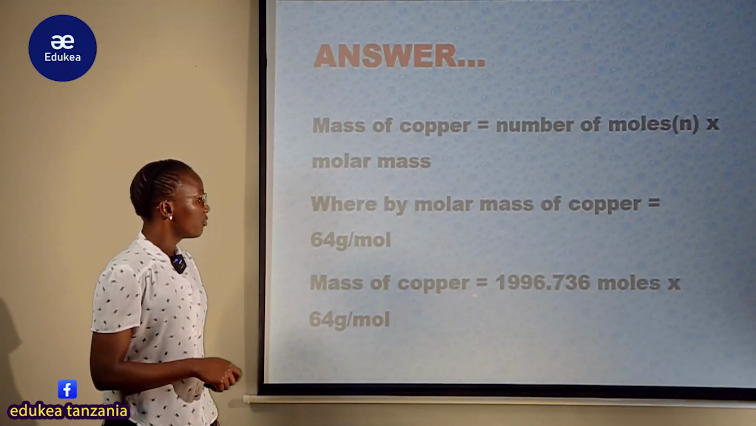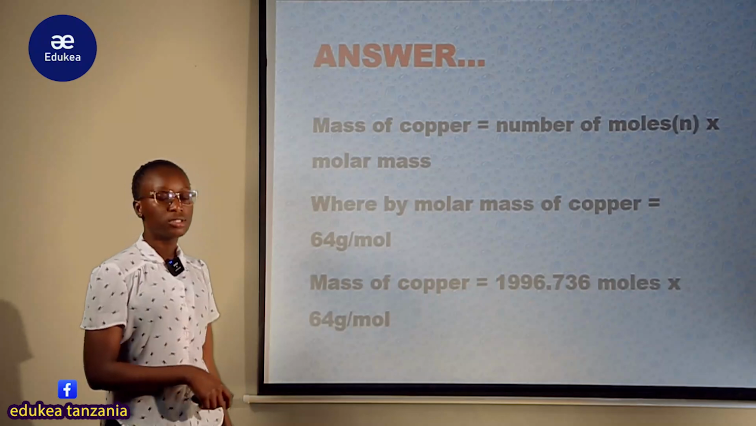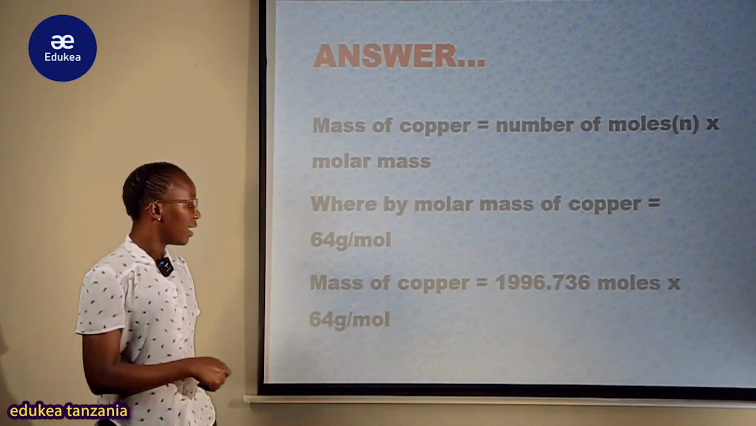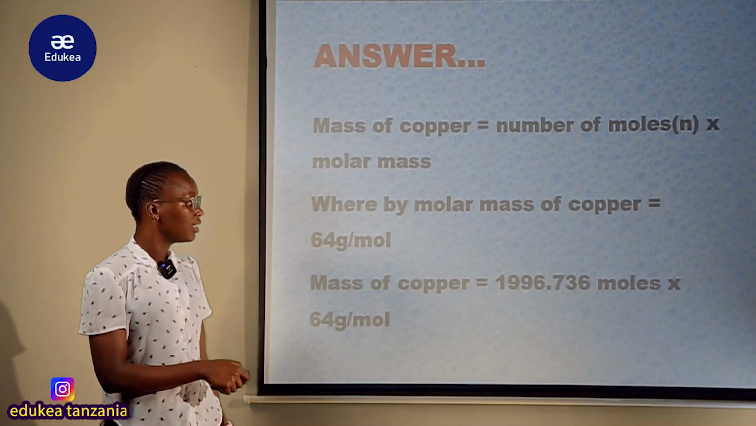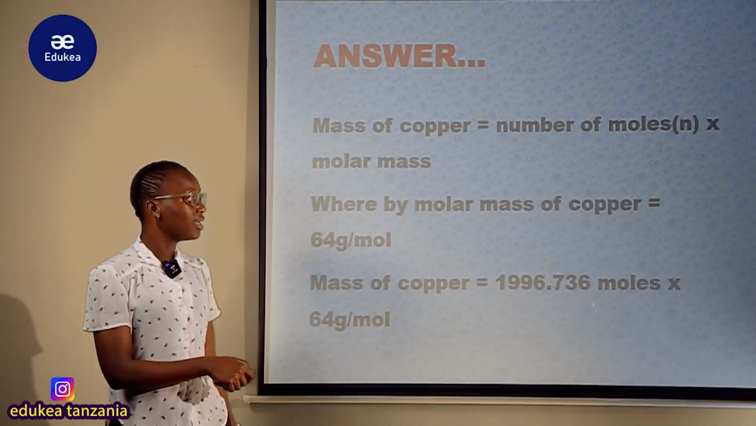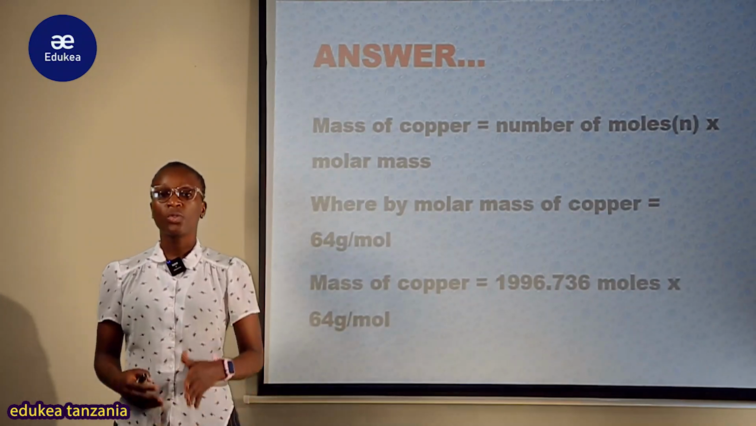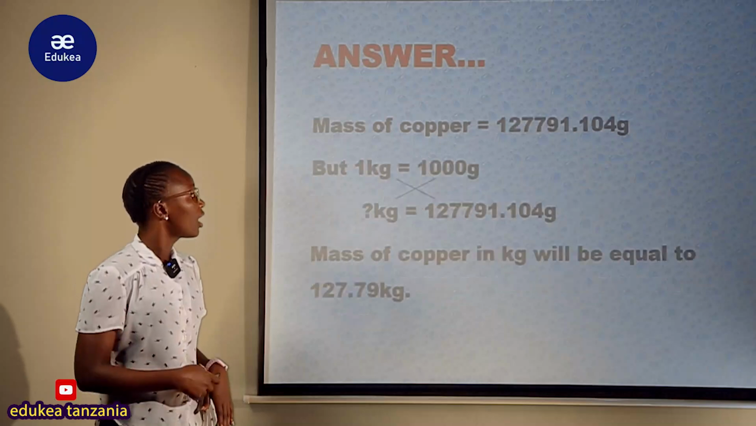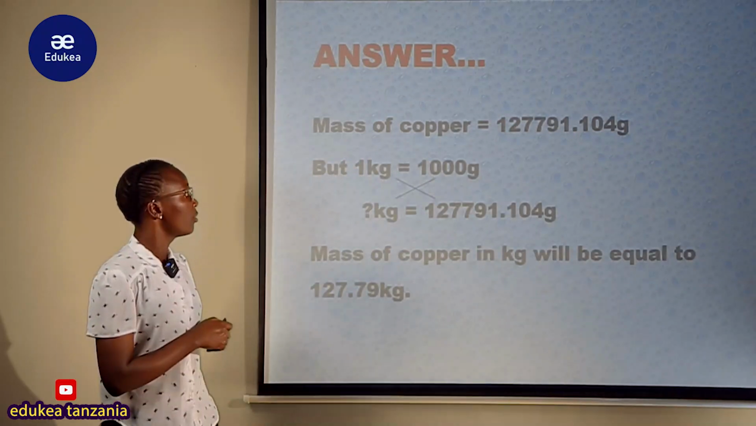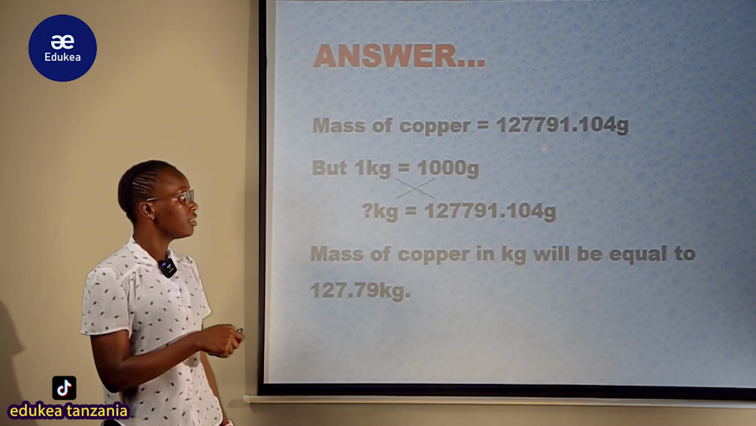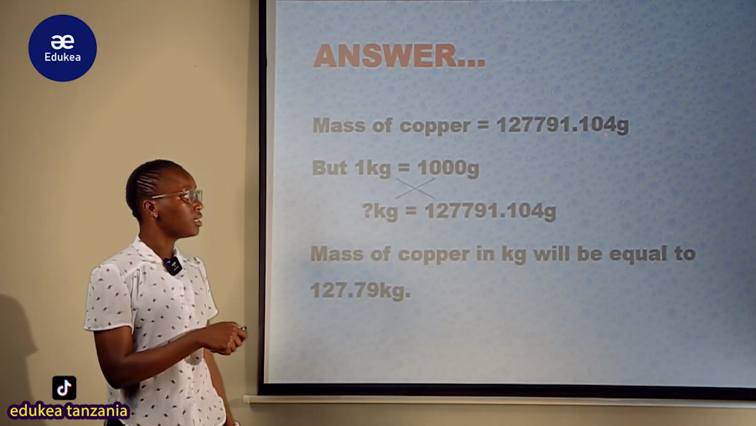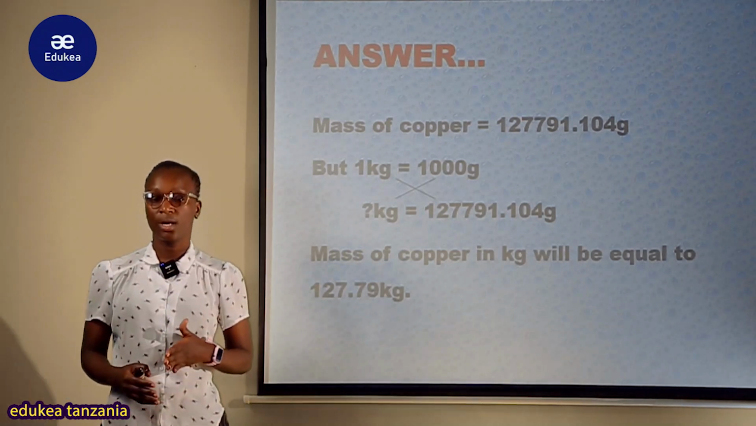But now the mass of copper itakuwa sasa na kuchukua hii moles tuliyopata ya copper mara molar mass ya copper ambayo ni 64 na moles tulipata ni 1996.736 moles. Therefore ukizidisha hapa, according to my calculation, obviously nimekuja kupata mass of copper ni sawa na 12779.104 gram. This is according to my calculation.